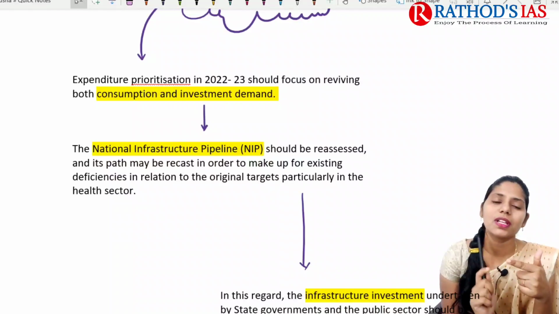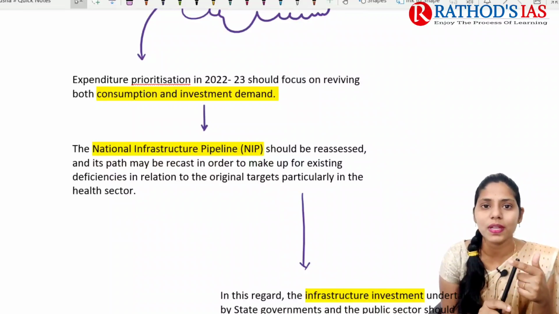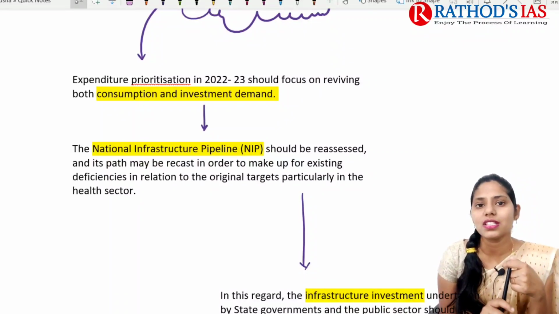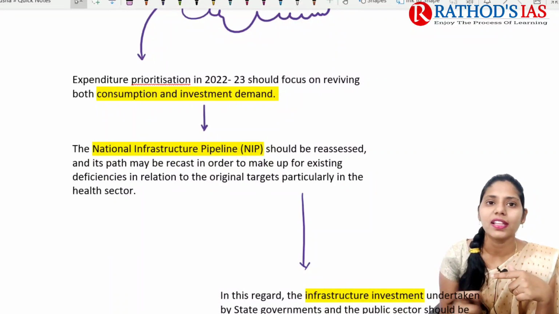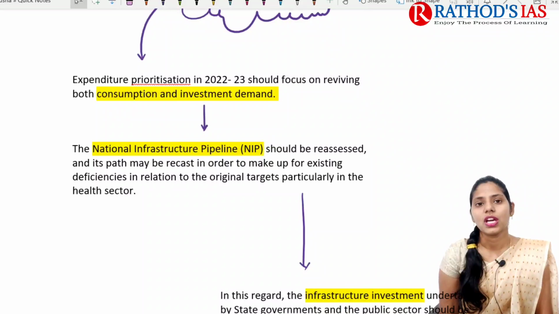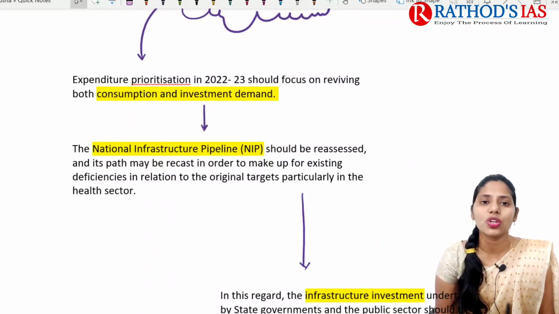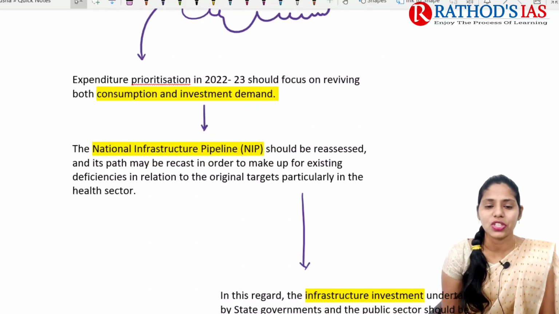We need to give some stimulus to the people such that consumption should be increased. Whenever consumption increases, there will be an increase in demand in the market, and finally that will revive economic growth. And we need to focus on investment as well. So in these two areas we need to prioritize our expenditure.